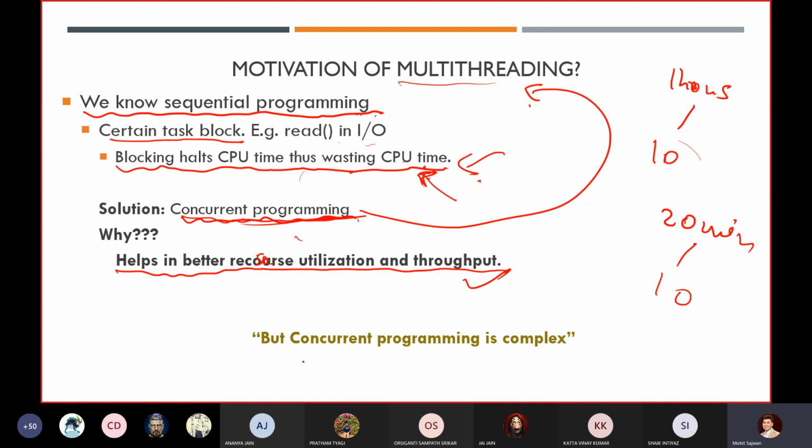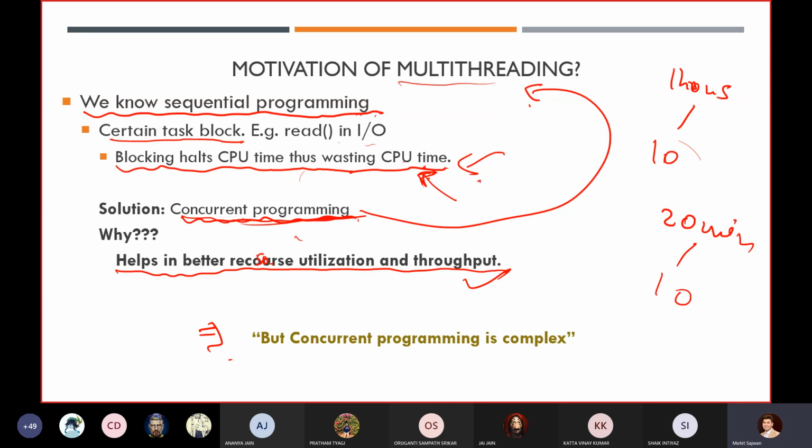But there is something we have to be concerned about. Sequential programming is very simple, because we are not at all concerned about whether this part of the code is dependent on that particular part of code.